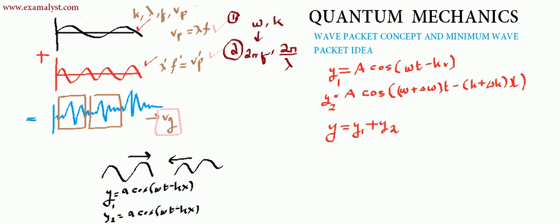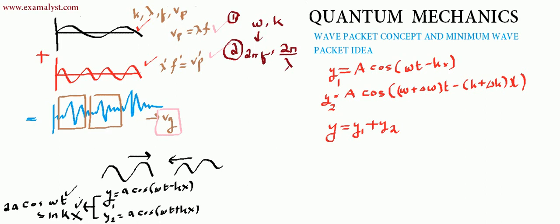When you added them, remember you got standing waves. The final one you got was 2a, something like cos omega t and sine kx, I don't particularly remember now. So the space part and the time part were different.